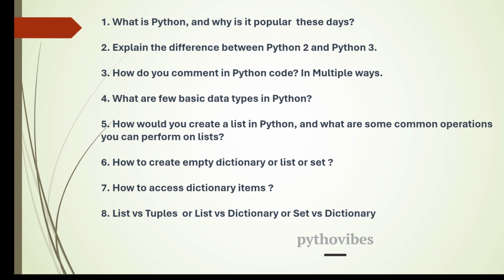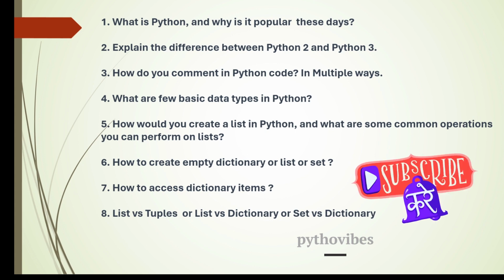And the second question is, explain the differences between Python 2 and 3. So you can explain what are the things which are there in Python 2 and which are not available in Python 3. Just like xrange was available in Python 2 and range is available in Python 3. Even the print statement has some differences. So this sort of differences you can note down and explain in the interview between Python 2 and Python 3 versions.